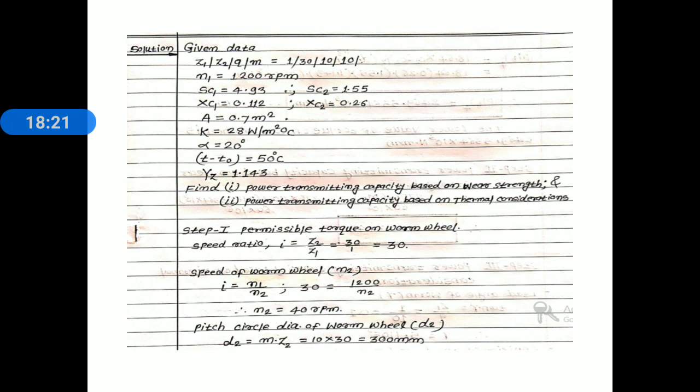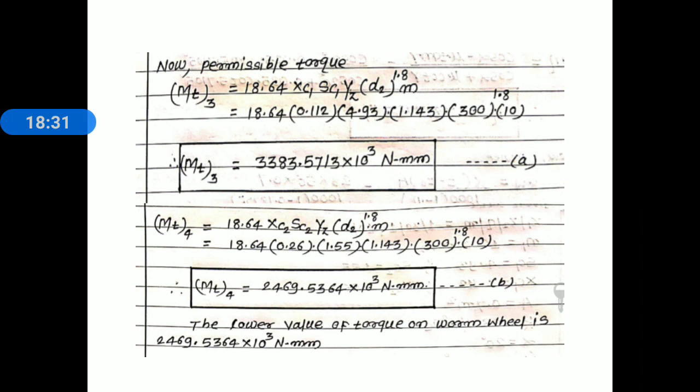Next, the pitch circle diameter of the worm wheel, D2, is equal to M into Z2. M is 10 and Z2 is 30, so 300 millimeter. D2 is equal to 300 millimeter. Now here we find out the permissible torque on a worm wheel.